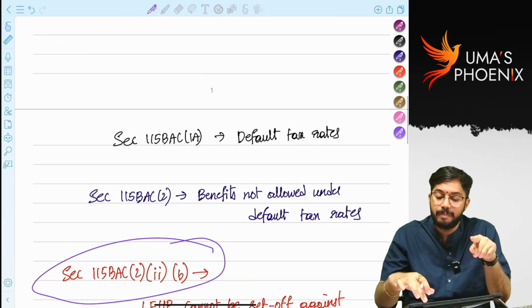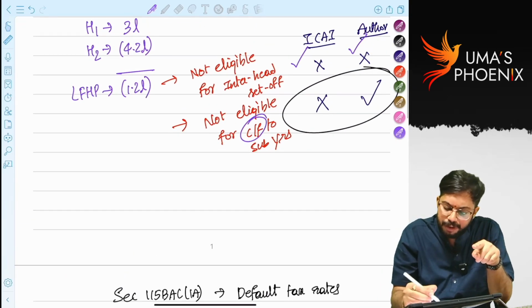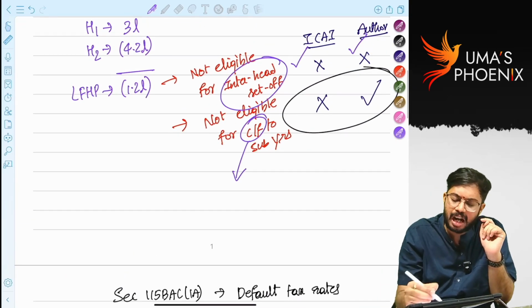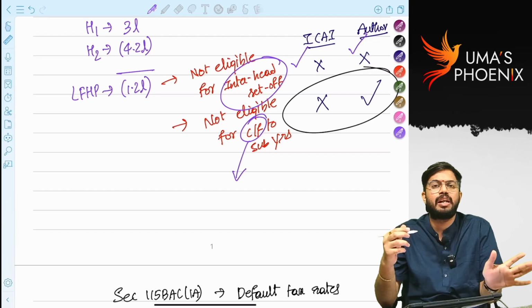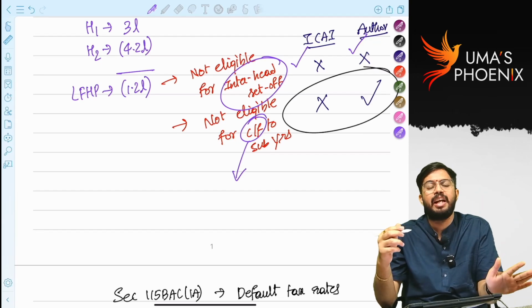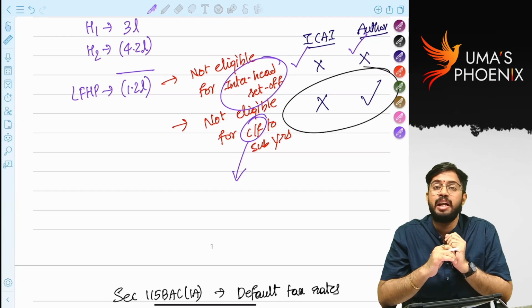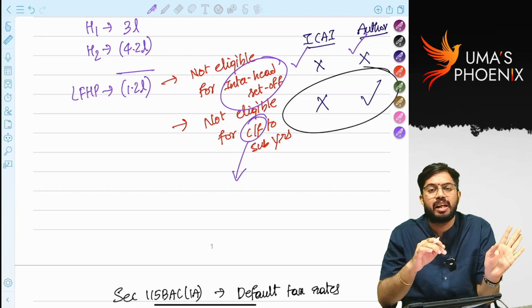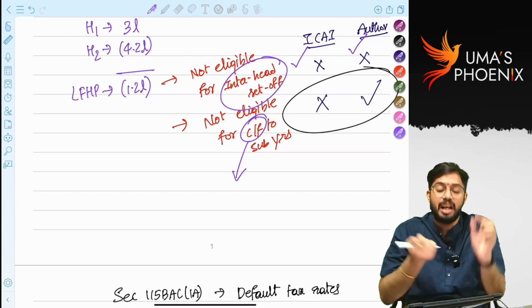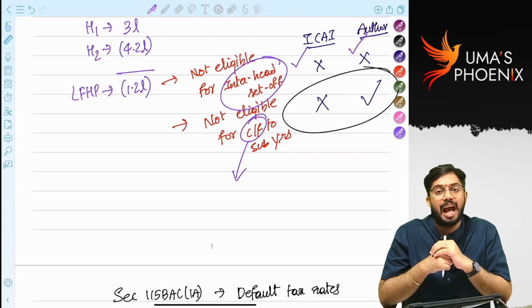Confusion is with carry forward. With regard to interhead set off, other books are clear. ICAI book is also clear. Interhead set off is not allowed for loss from house property under default tax rates. That point is crystal clear. Where is the confusion? Confusion is with regard to carry forward.